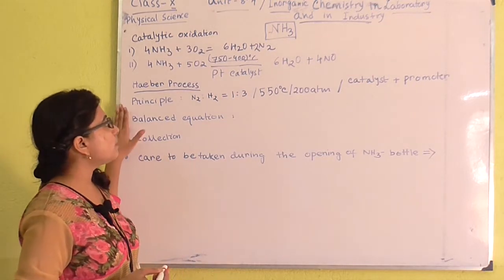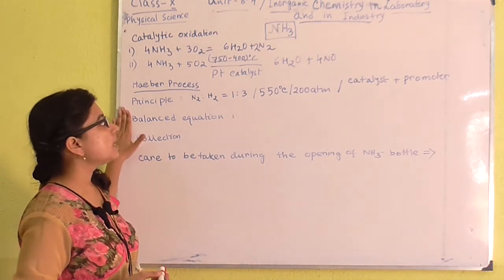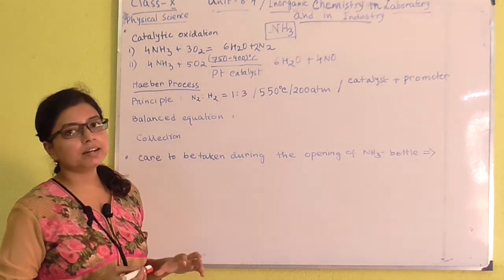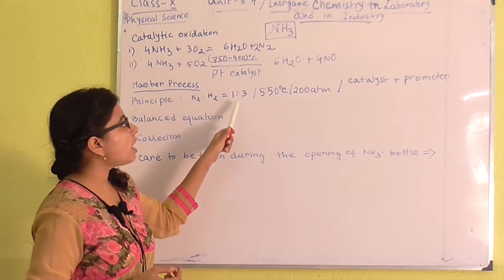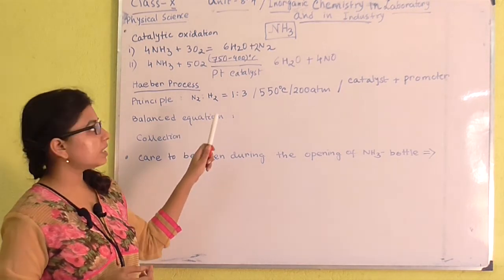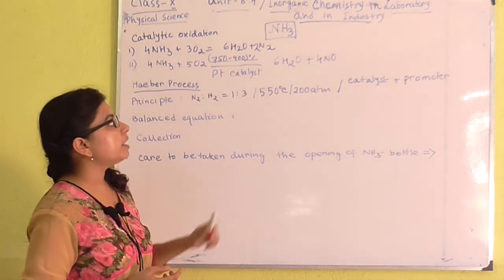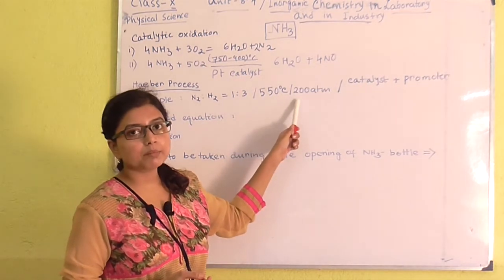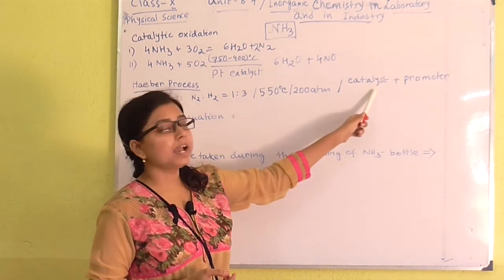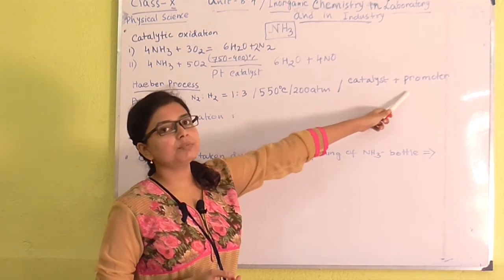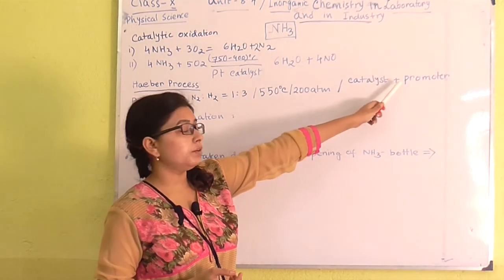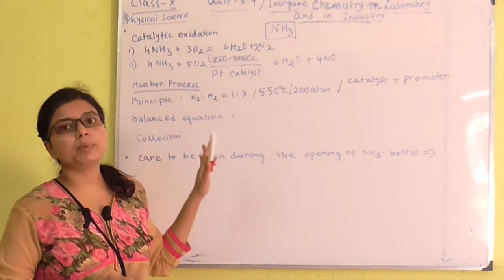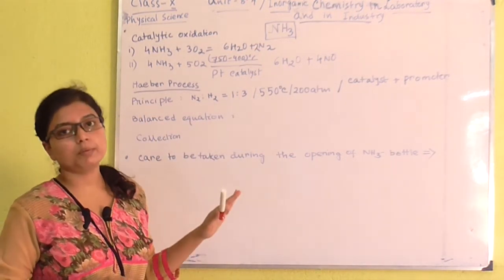So, basically the principle of Haber process is 1 part of pure and dried nitrogen gas and 3 parts of pure and dried hydrogen gas will be mixed at the temperature of 550 degrees Celsius at 200 atmospheric pressure in presence of iron as catalyst and molybdenum or aluminium oxide as the promoter. All these things you have to mention in the principle of Haber process.